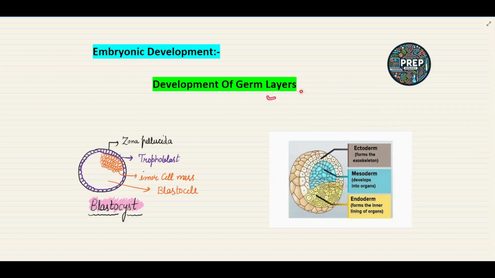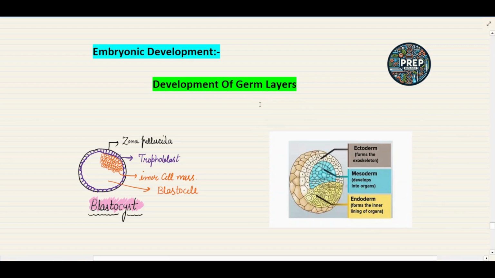I hope the development of the germ layers is clear to you all. If we see the function of each of them, ectoderm forms the outer layers of the embryo. Mesoderm develops into the organs, and the endoderm forms the inner lining of the organs. Okay, so these three germ layers are important.